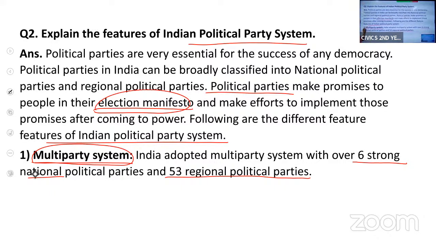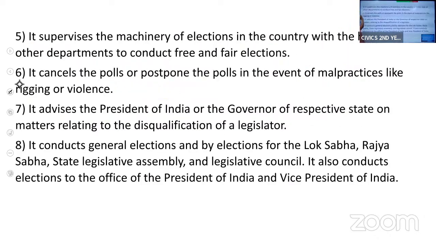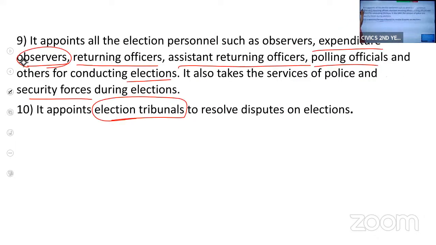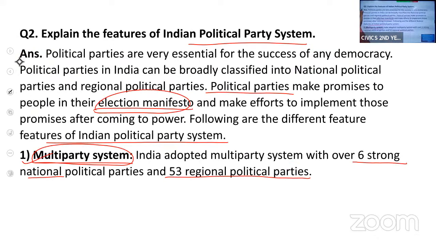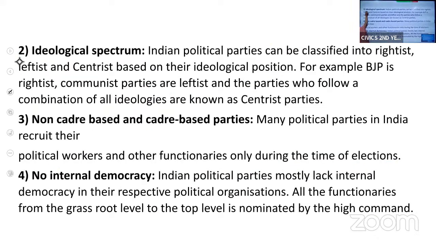What are the features? We have a multi-party system. Then we have an ideological spectrum. Then we have non-cadre and cadre-based parties. We have no internal democracy in the political parties. Mostly the political party lacks internal democracy.